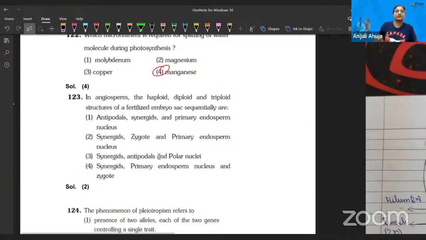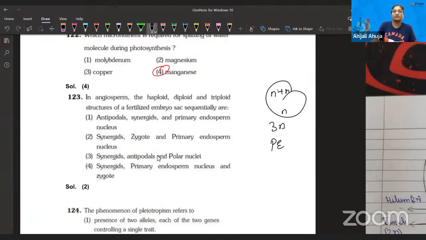In angiosperm, haploid, diploid, and triploid structure. So triploid structure, obviously you know that when the polar nucleus, which is N plus N, fertilizes with one of the sperm, they all together form 3N, which will be forming PEN, primary endosperm nucleus, and then it will be converted into endosperm. So primary endosperm is mentioned here and here.